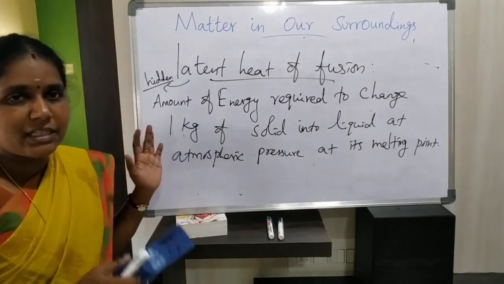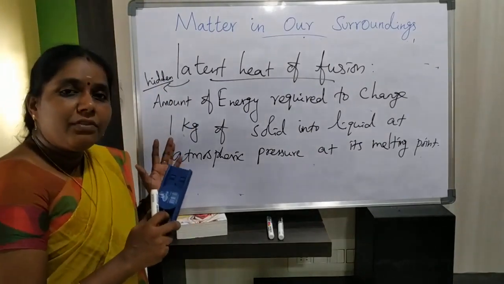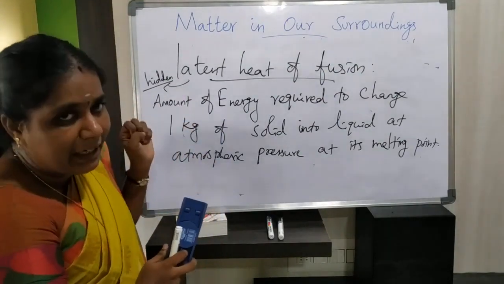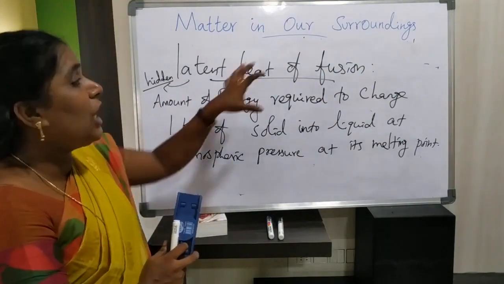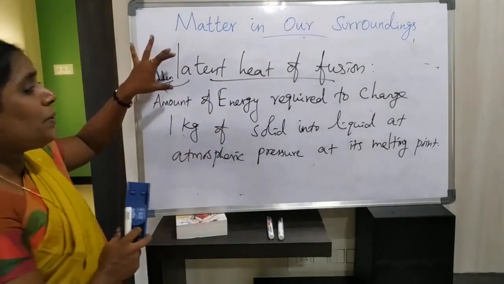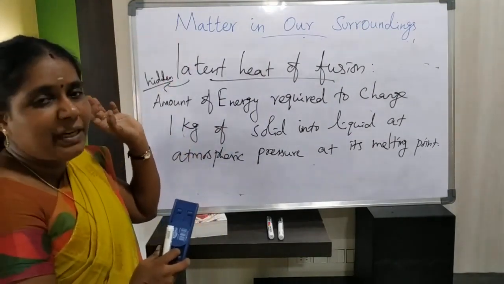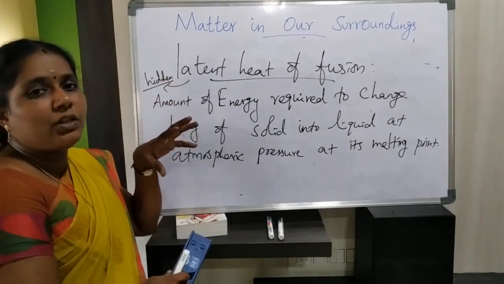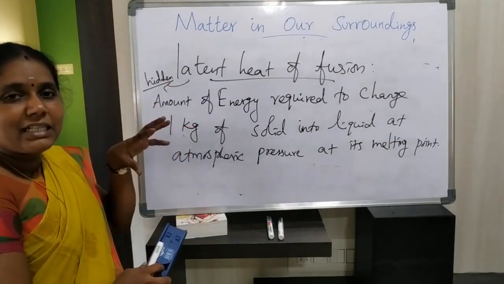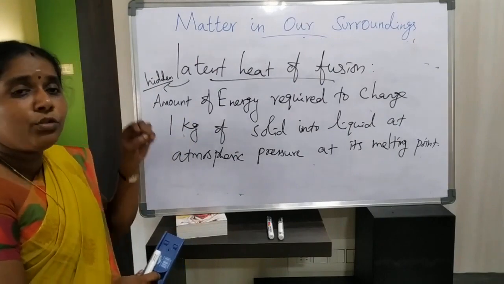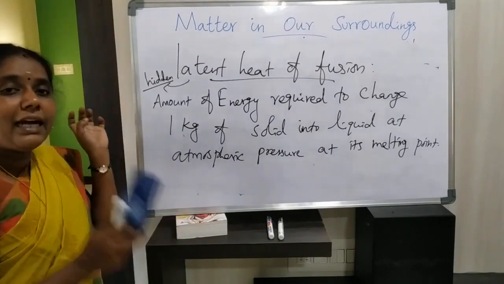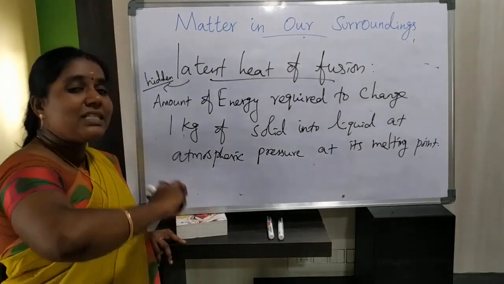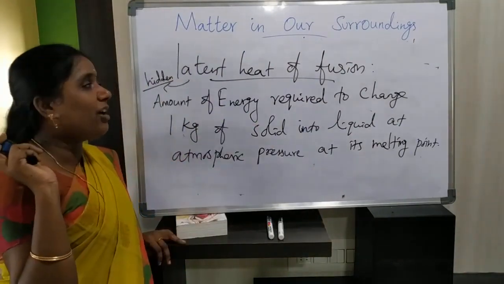So what is meant by latent heat of fusion? Fusion is the conversion of solid state into liquid state at its melting point. During the fusion process at a particular temperature, the heat energy is not used to raise the temperature. That heat energy is used to convert one state of matter into another state of matter.